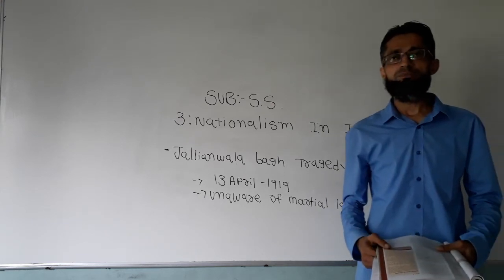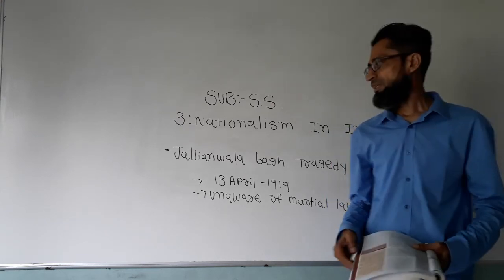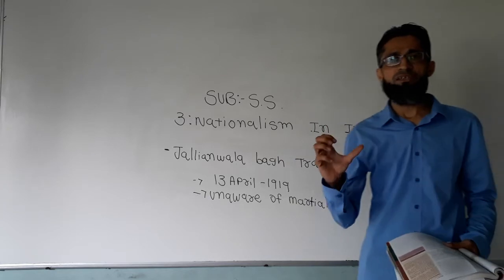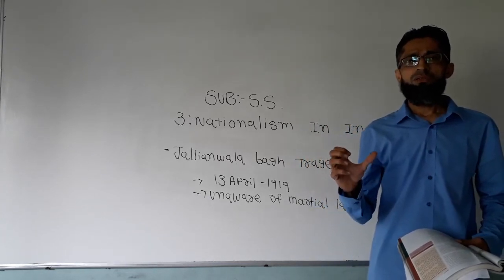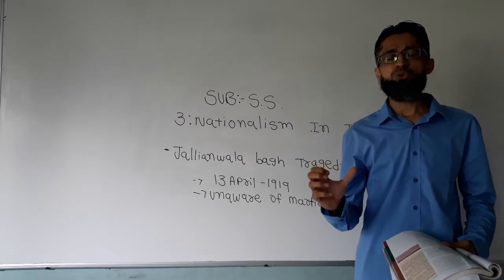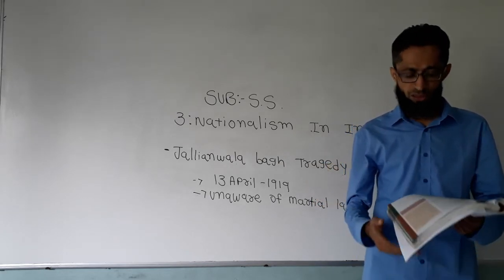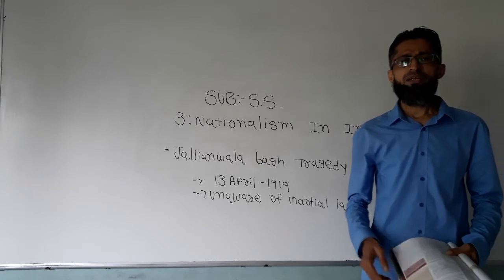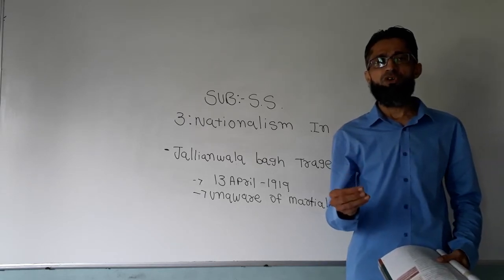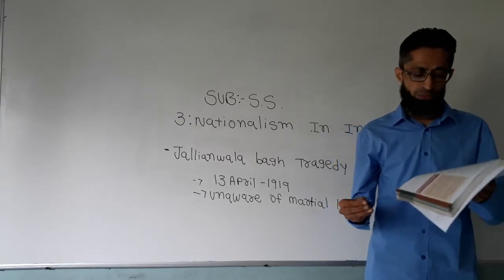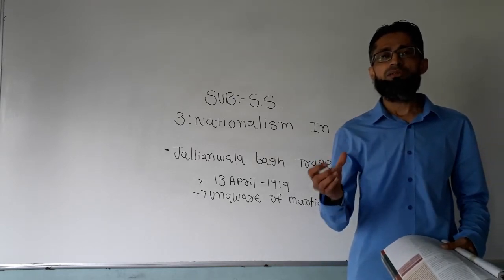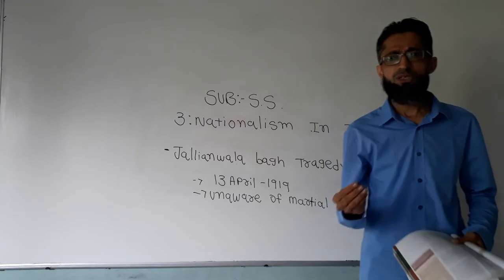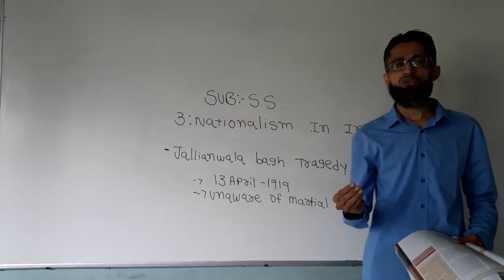On the other hand, the Rowlatt Act of 1919 gave the government enormous power to suppress this revolutionary activity. And the most important step of this act, they imposed martial law in Delhi. Now what do we mean by martial law?